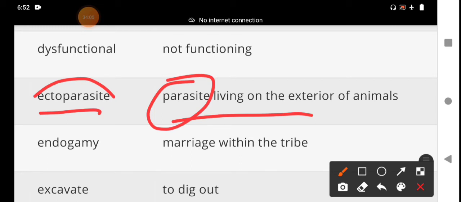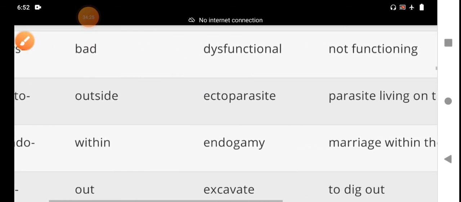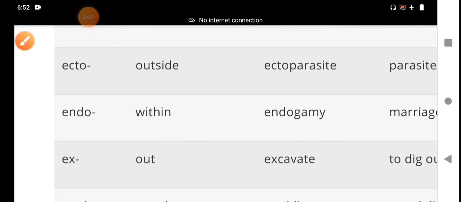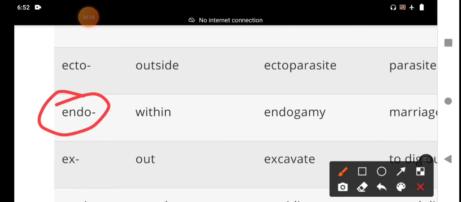Ectoparasite. Ectoplasm, the outer part of the cytoplasm. Ectoderm. The meaning of ecto is outer, external, outside. You should remember that. And then endo. Endo means within.